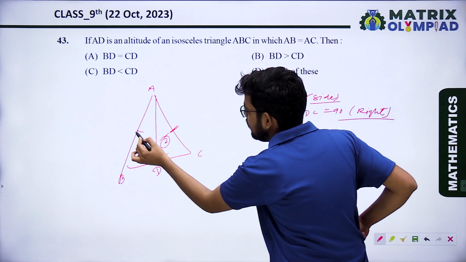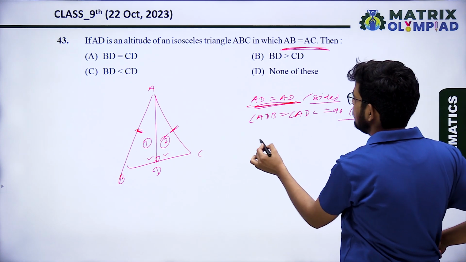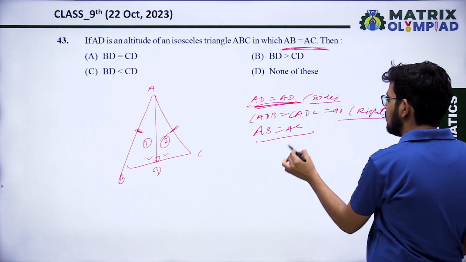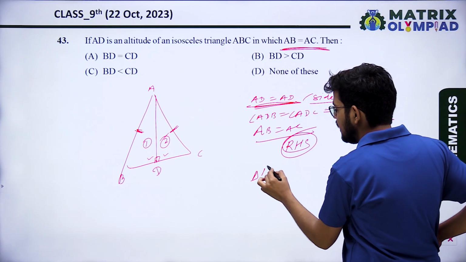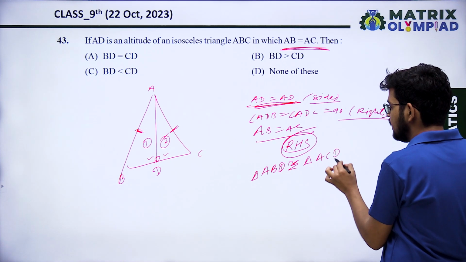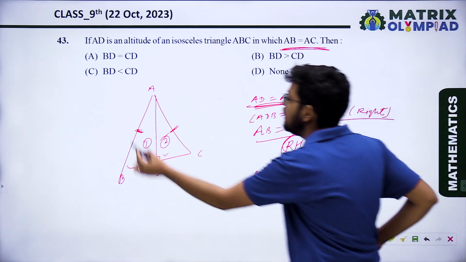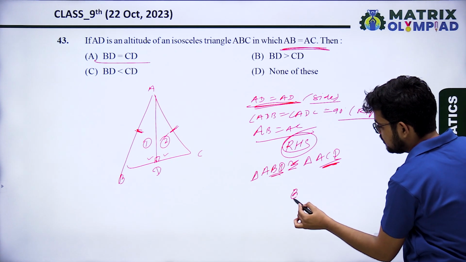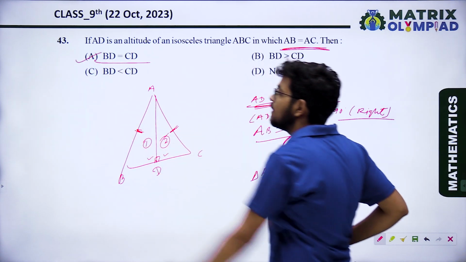And two sides of the isosceles triangle are equal: AB equals AC is given. So both triangles are congruent by the RHS rule. So triangle ABD is congruent to triangle ACD. If the triangles are congruent, then corresponding sides are equal. Compare BD equal to CD. BD equals CD by CPCT. So option A is correct.